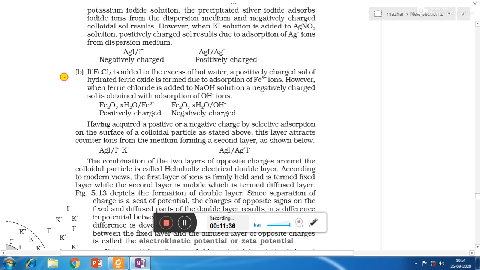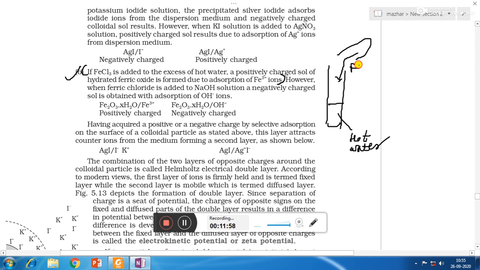One more example is given. If ferric chloride is added to excess of hot water, a positively charged sol of hydrated ferric oxide is formed due to adsorption of Fe3+ ions. So suppose here we have hot water, and in that you add ferric chloride. It will form colloidal particles of Fe2O3.xH2O, that is hydrated ferric oxide.